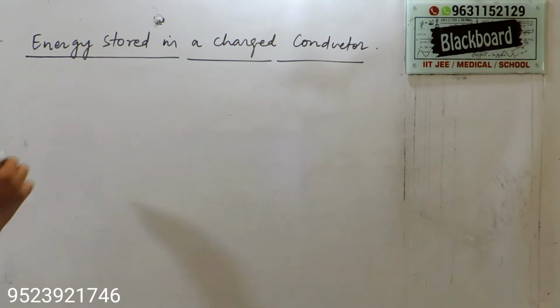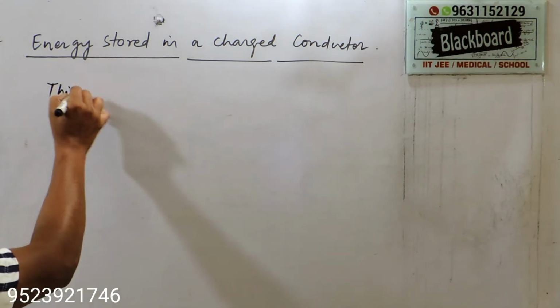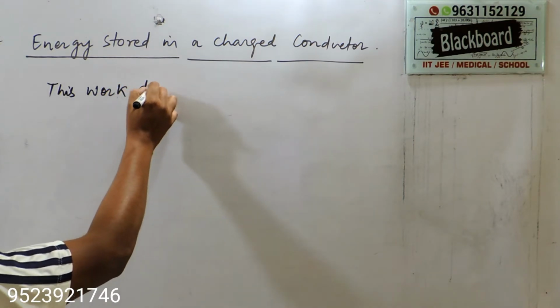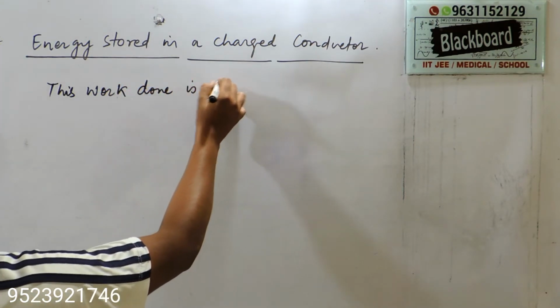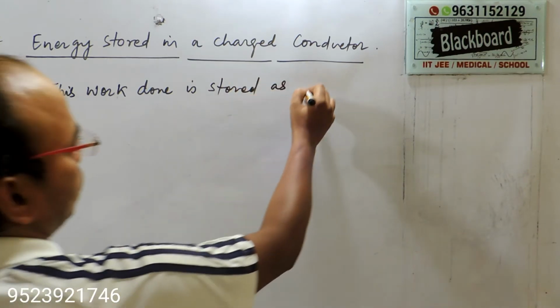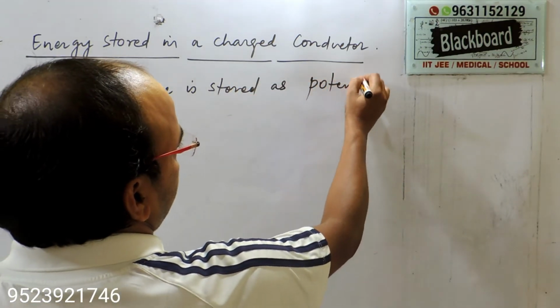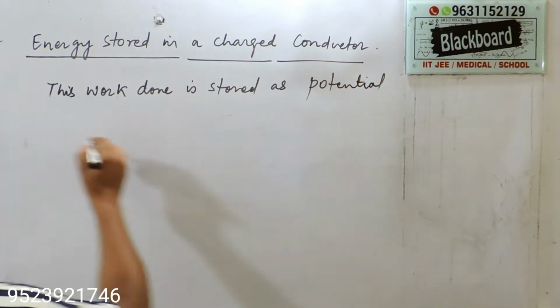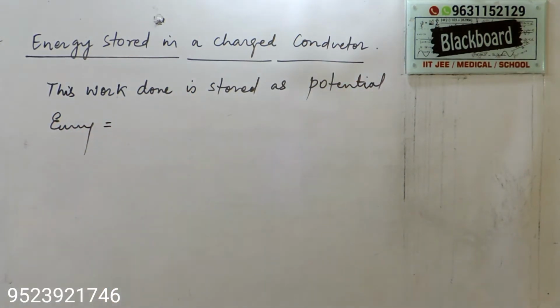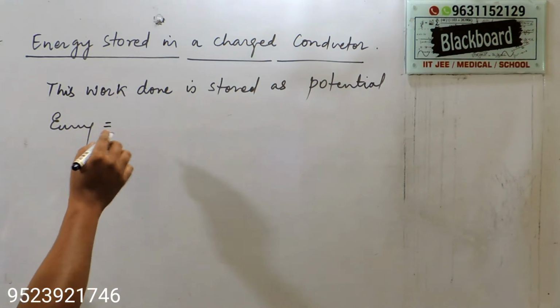And this work done is stored as potential energy.